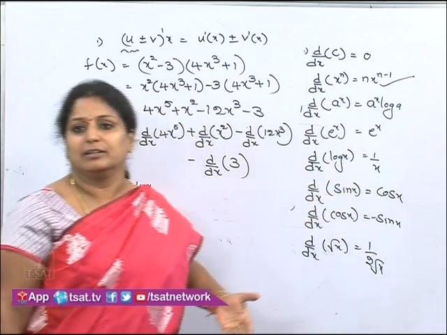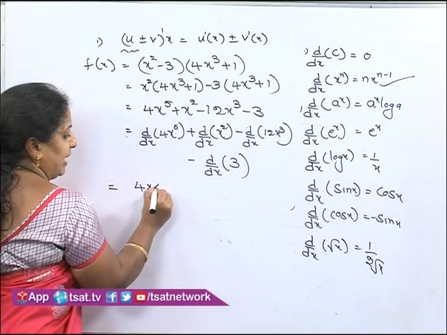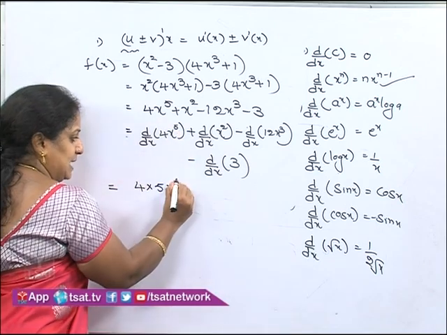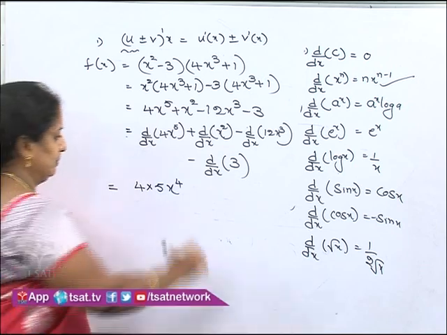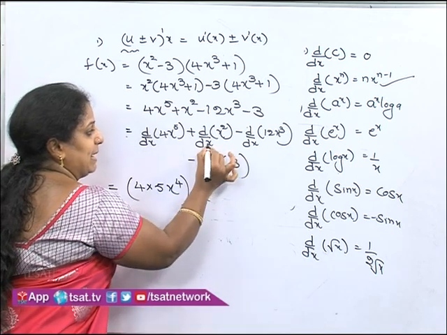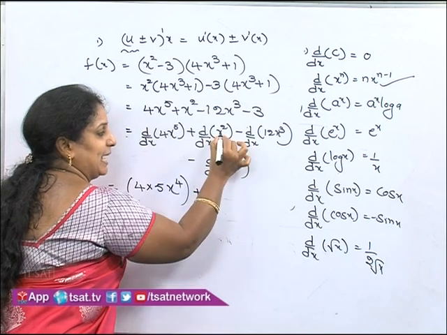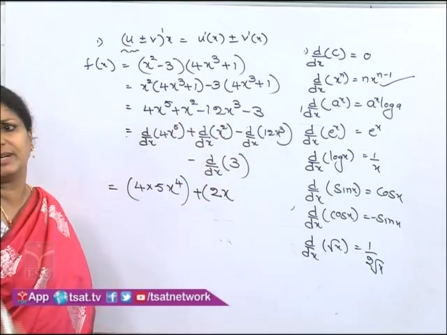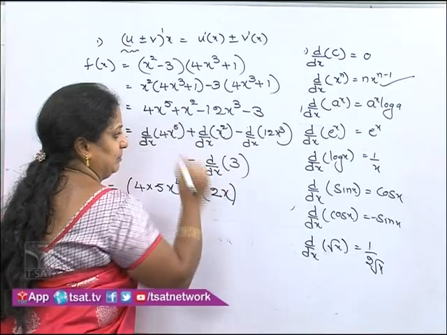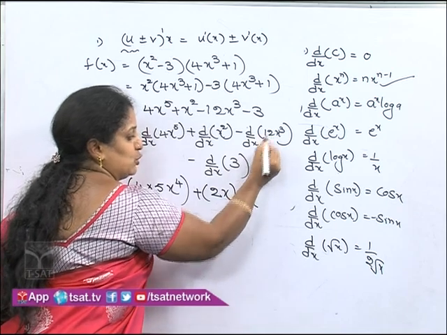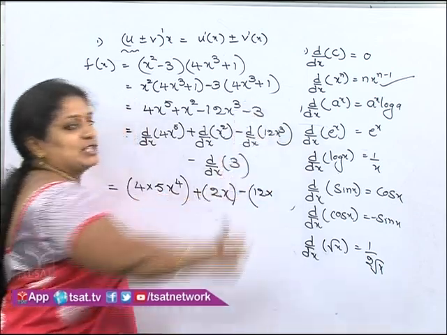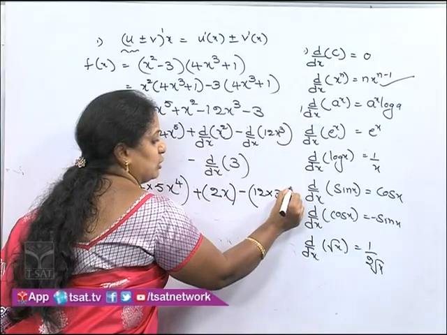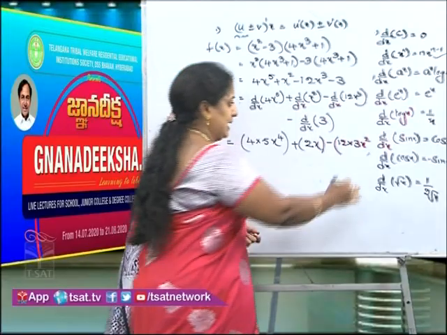What is the n value here? The n value is 5. So, 5 into x to the power of n minus 1, 5 minus 1. That is 5 into x to the power of 4, plus d by dx of x square. x square again looks like x power n. 2 into x to the power of 2 minus 1. 2 minus 1 is 1, so no need to write it specifically. Minus 12 into x cube. The derivative of x to the power of 3 means 3 into x to the power of 3 minus 1. It comes like x square.